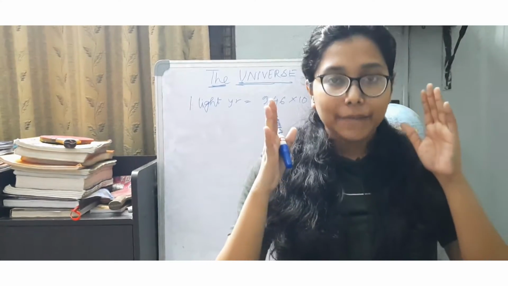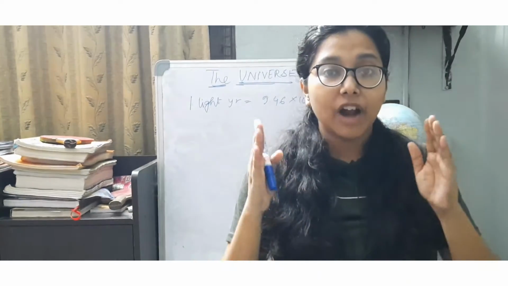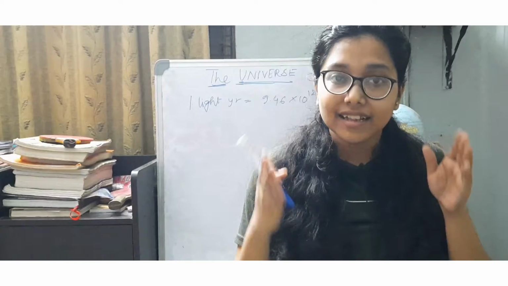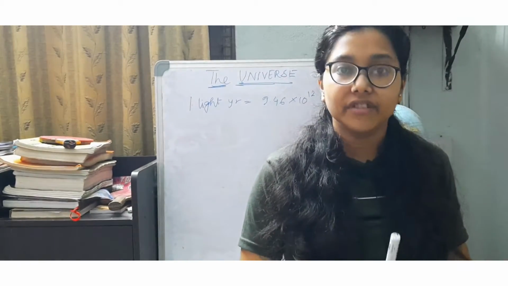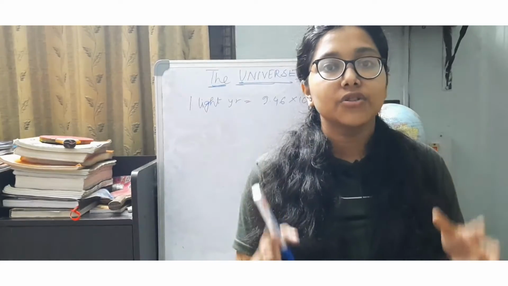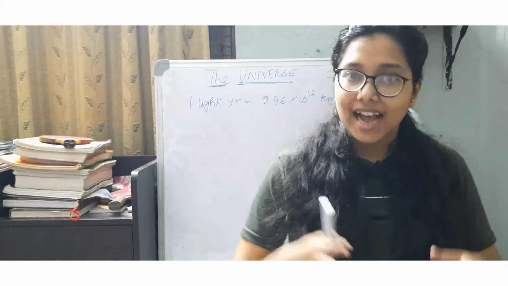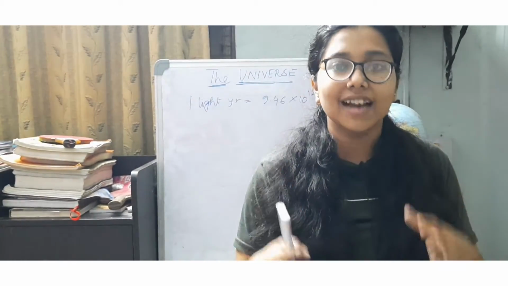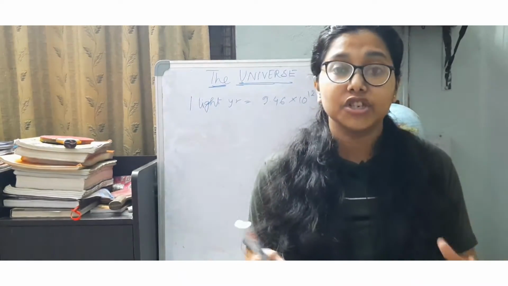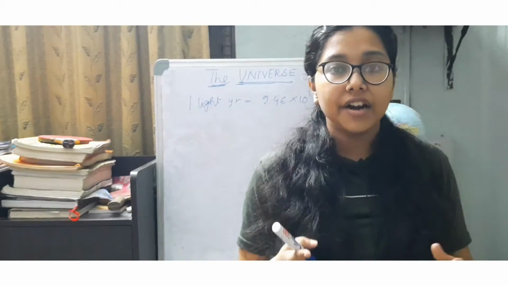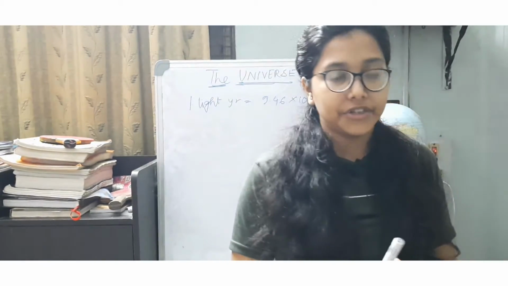Now the branch of science which deals with the study of space, or the study of the universe, is known as astronomy, and the scientists who study space, the celestial bodies and everything which is present in space are known as astronomers.